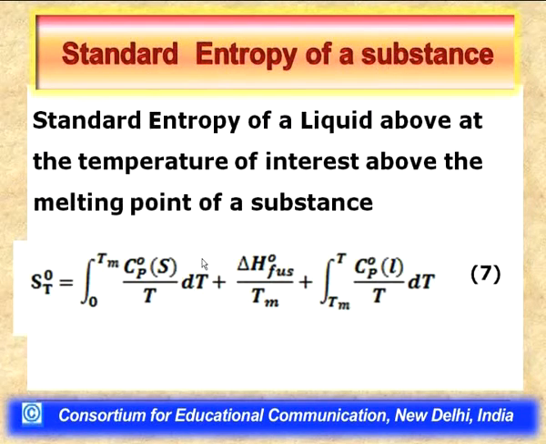Having said this, now a question comes. We can easily evaluate using these formulas the entropy of a substance in its solid state of aggregation. But what about the standard entropy of a liquid above the melting point of a substance at some temperature of interest, or up to its boiling point? Or for that matter, how can we determine the standard entropy of a gas above its boiling point?